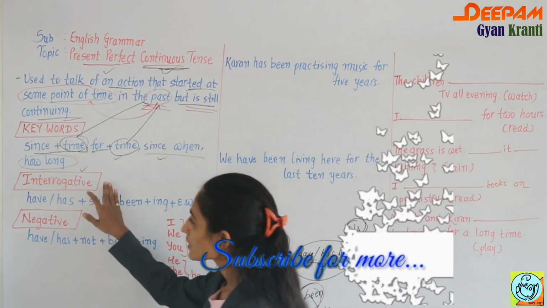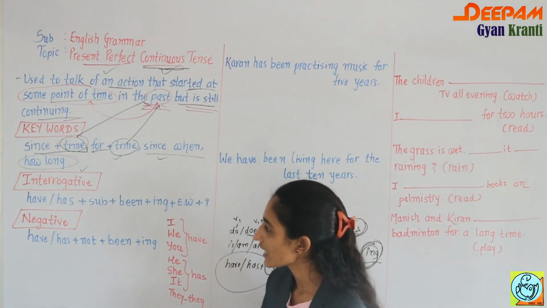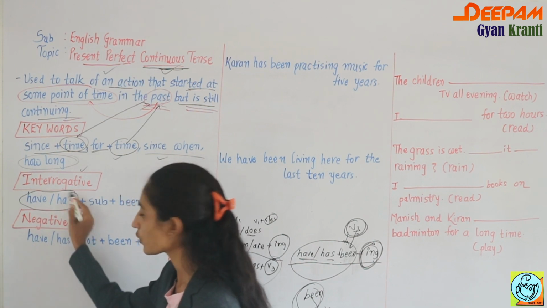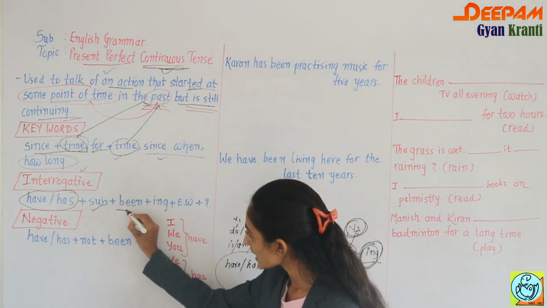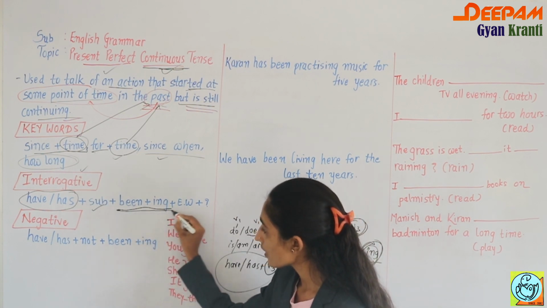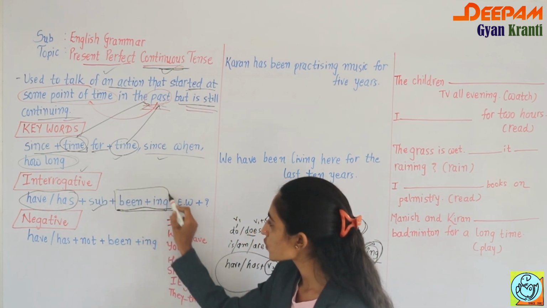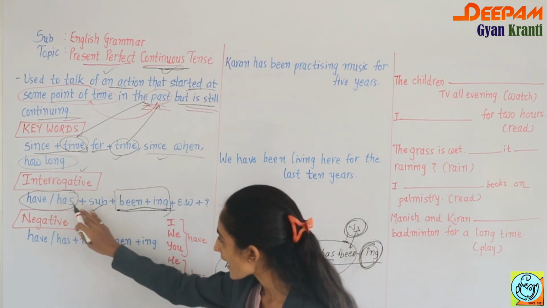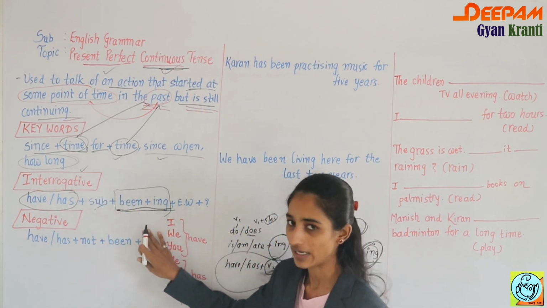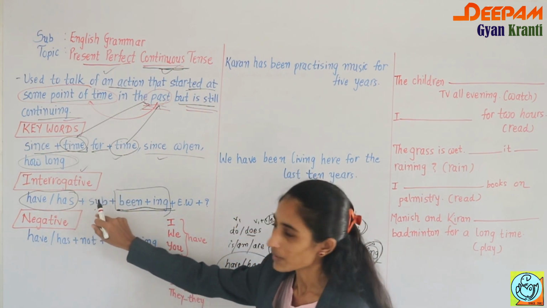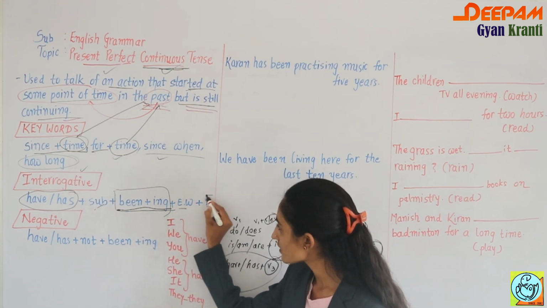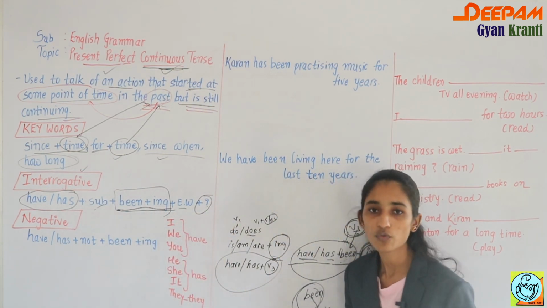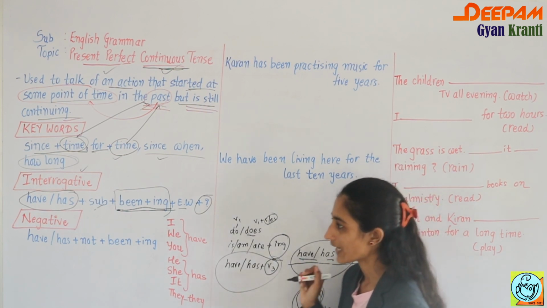Then comes the interrogative sentence. So definitely have, has, that is a form of to be, comes forward. Then comes the subject, then come been and ing. Remember this thing, been and ing you have to put together. You cannot put have, has, been, then subject and ing. No: have, has plus subject plus been plus ing, then extra words, and you are forming the interrogative. For interrogative you have to put a question mark.